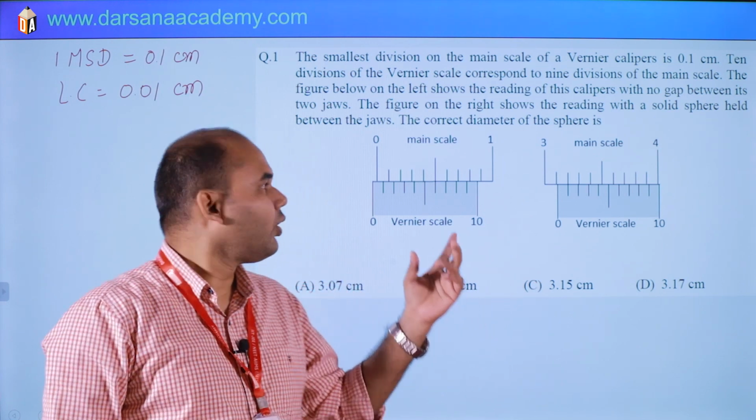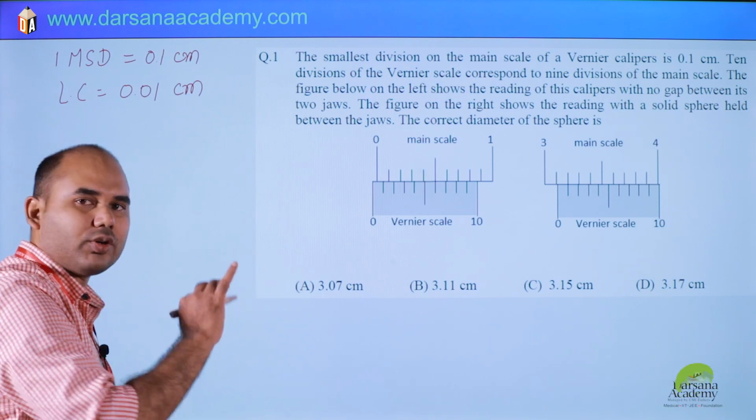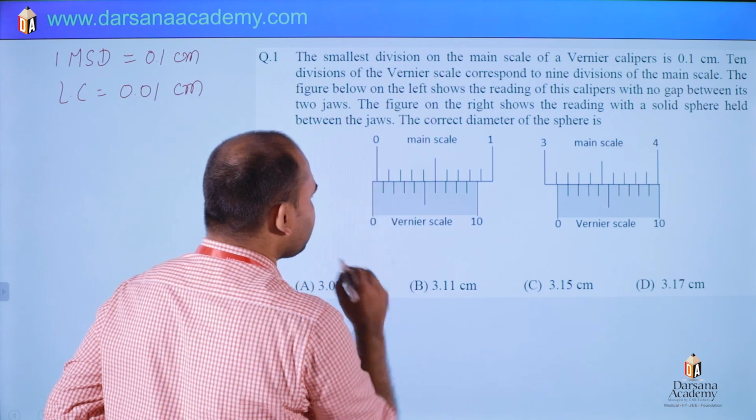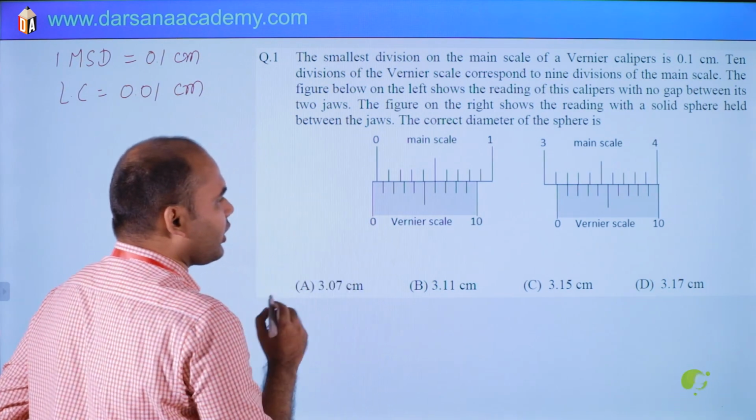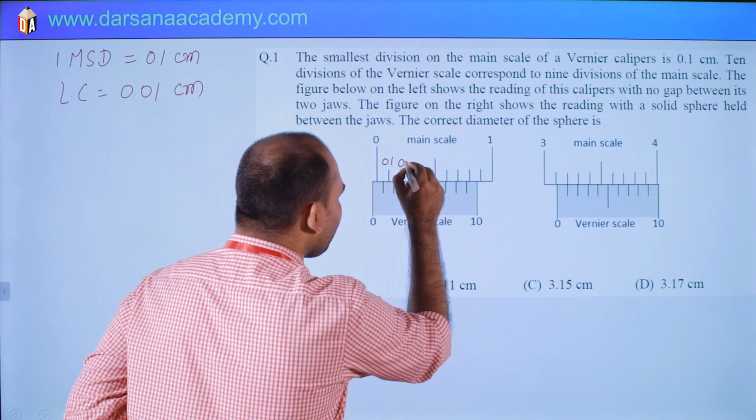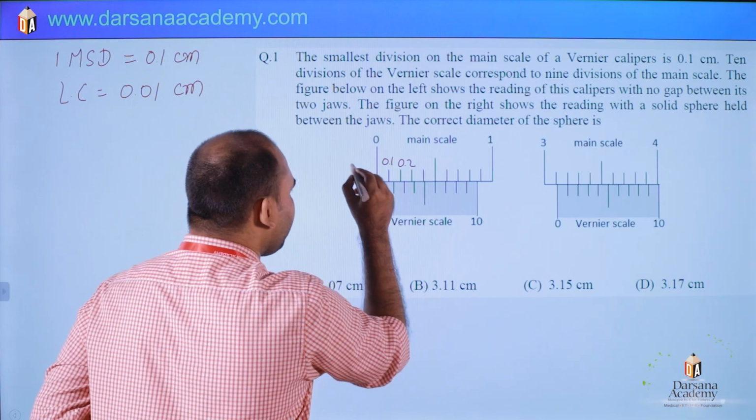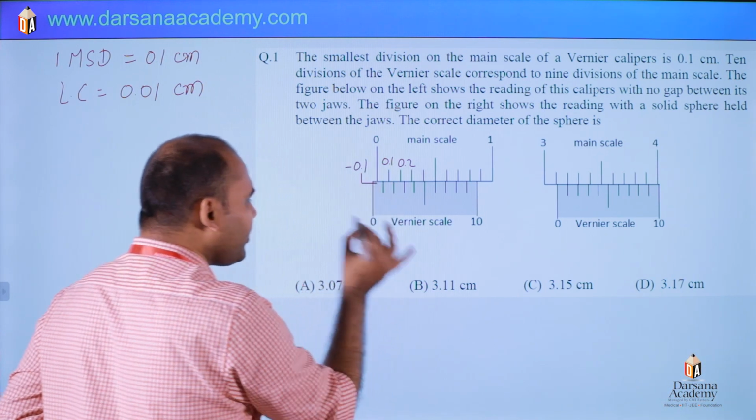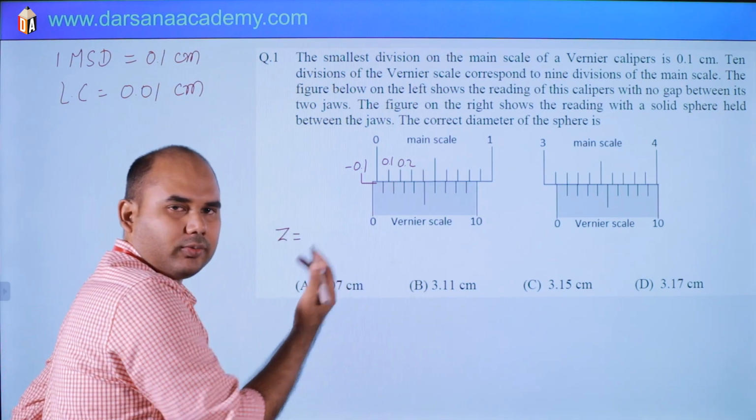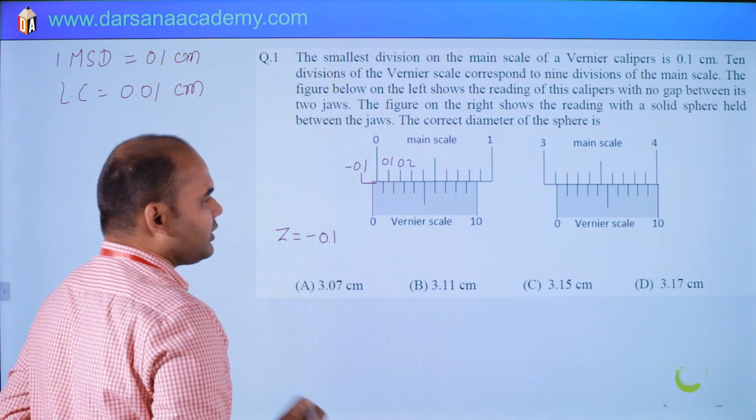It is the diameter of a sphere. First of all, our job is to find the zero error. This is the zero of the main scale and this is the zero of the vernier scale. This point will read 0.1, then 0.2 and so on, and on this side it will be minus 0.1. So the zero error: it is behind, so my main scale reading is minus 0.1 plus the vernier reading.